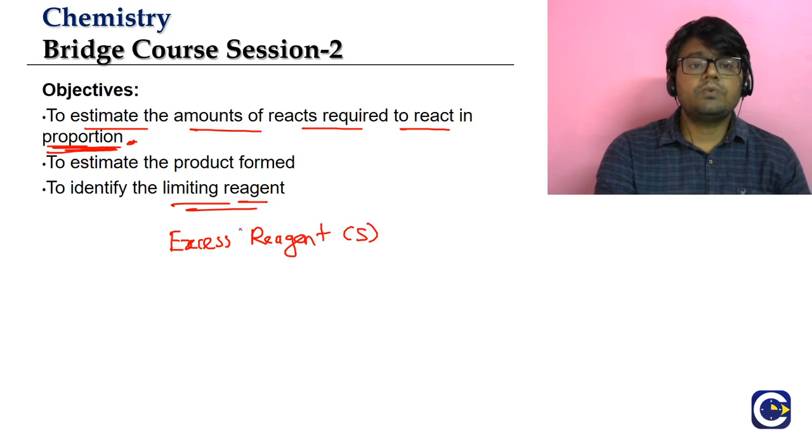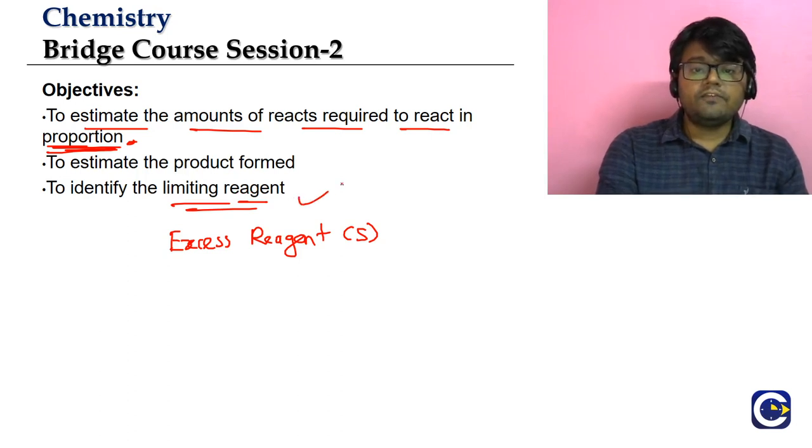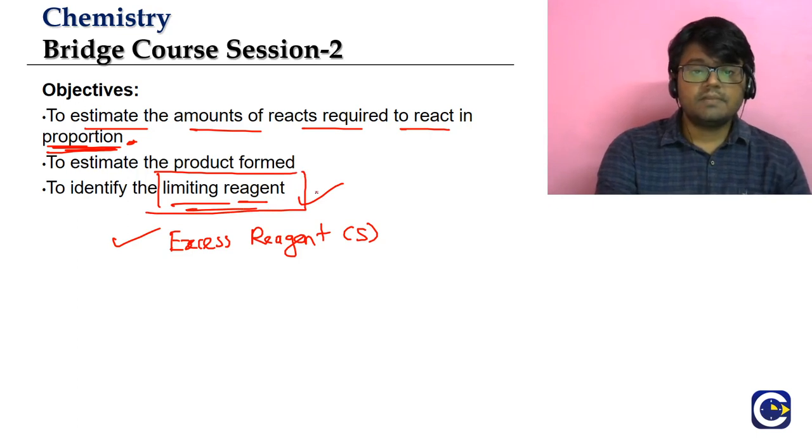So after this analysis we would know the exact amounts in which we must take the reactants, and if some amounts of the reactants are given to us in a particular chemical reaction, we will be able to identify which ones are going to be consumed completely and which ones are going to be left over. There is a significance for the ones consumed completely, and we'll discuss that, but we will call them the limiting reagent or limiting reagents.